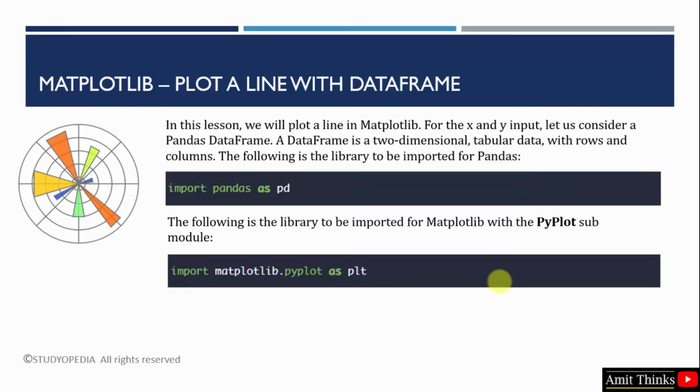For our data frame, we will import pandas just like we imported matplotlib, and we will also create an alias for it using the as keyword, just like we did in the last example for matplotlib.